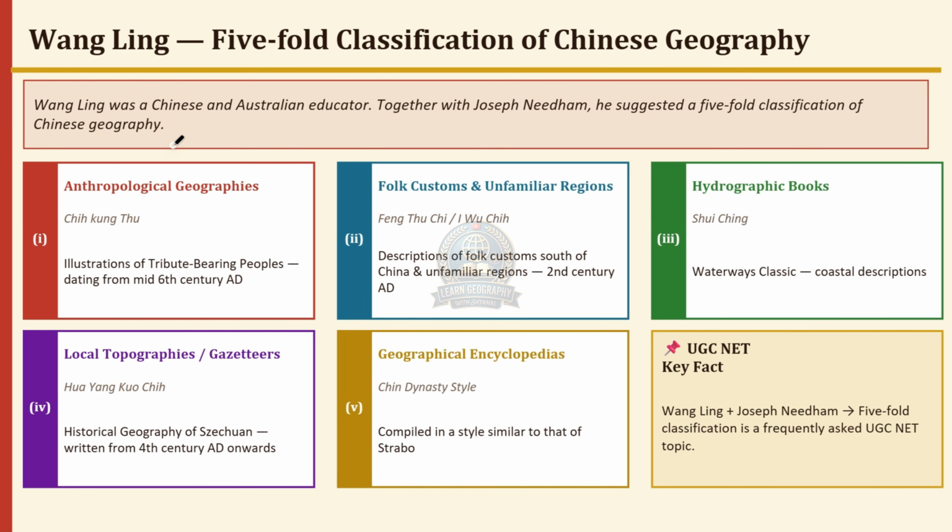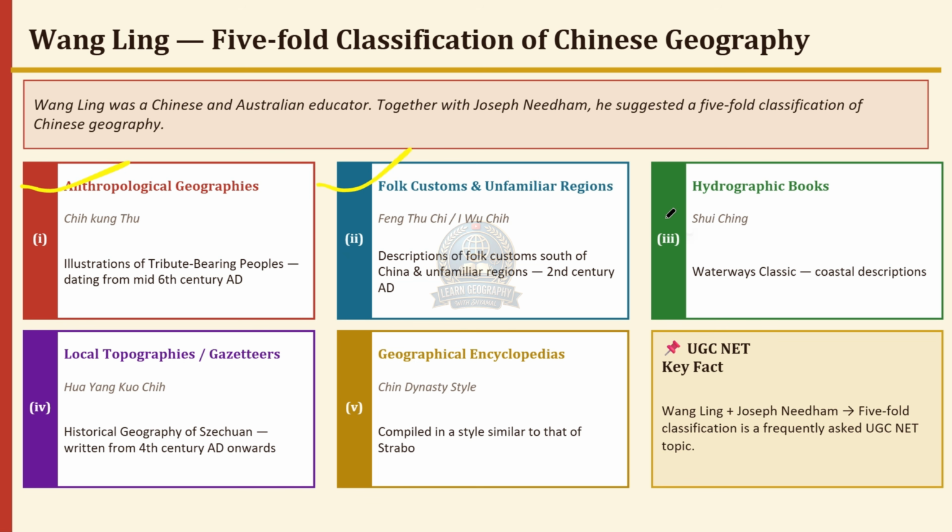Wang Ling, 5-fold classification of Chinese geography. Wang Ling was a Chinese and Australian educator. Together with Joseph Needham, he suggested a 5-fold classification of Chinese geography. Anthropological geography: Si Kung Tu, illustration of tribute-bearing peoples dating from the mid-6th century AD. Folk customs and unfamiliar regions: Fang Chih, description of folk customs south of China and unfamiliar regions, 2nd century AD.